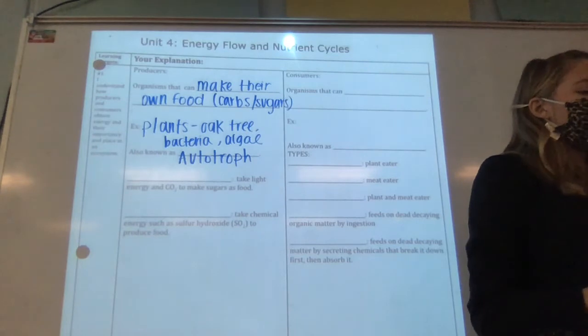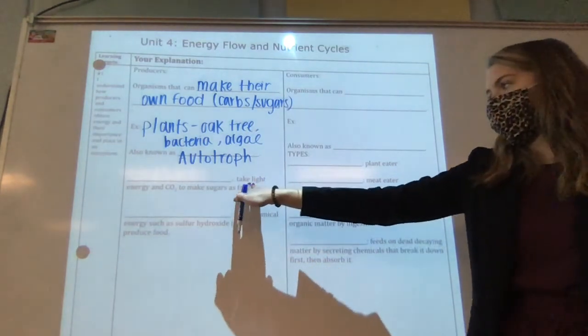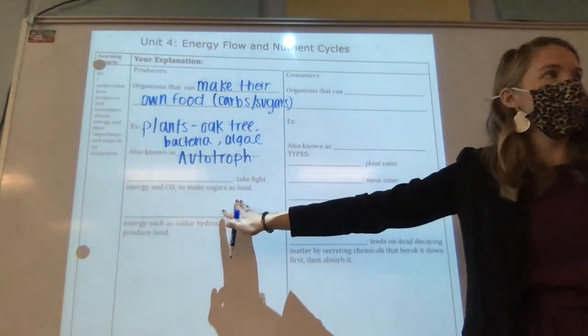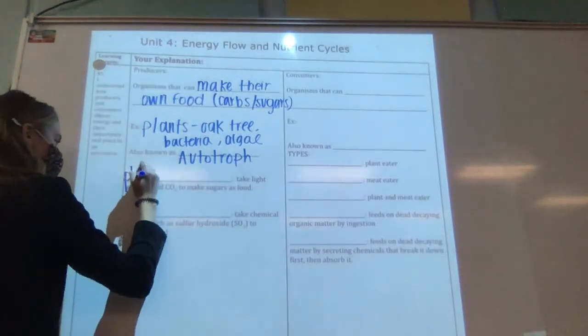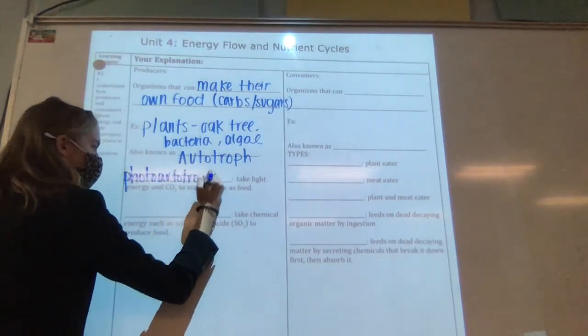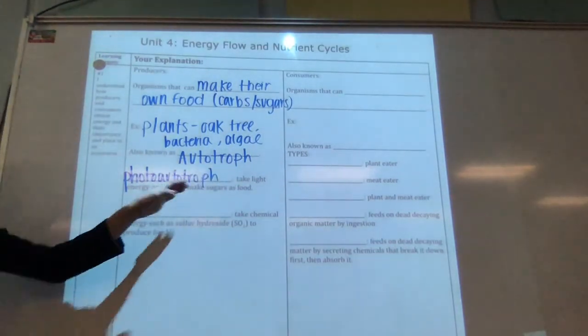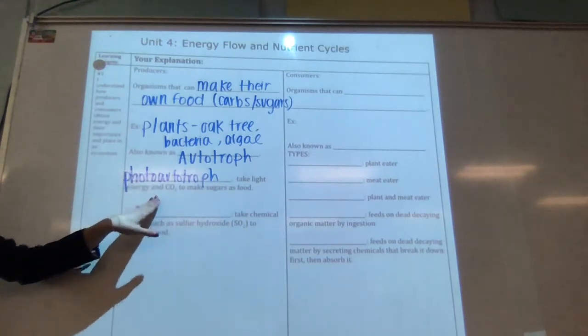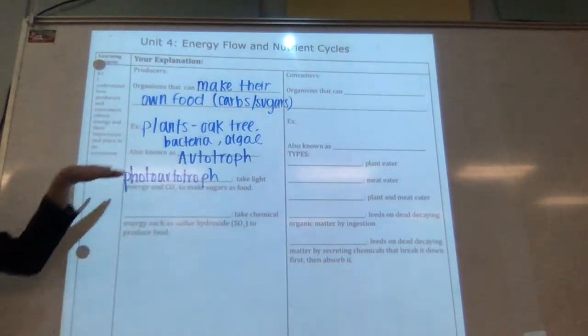And there's 2 types of autotrophs. One takes light energy and CO2 to make sugars as food, which is like a plant. Those are technically called photoautotrophs. Photoautotrophs do photosynthesis. They make their own food through photosynthesis.